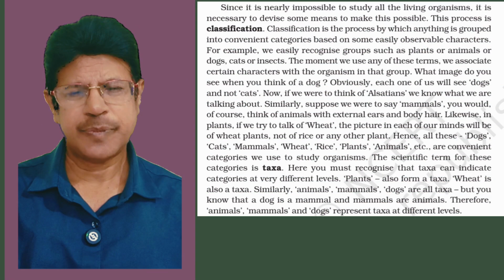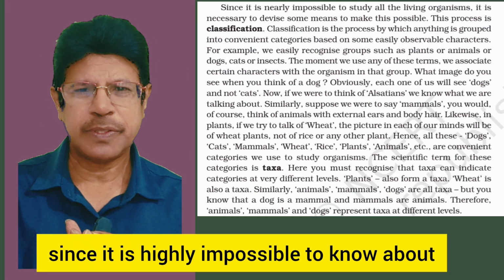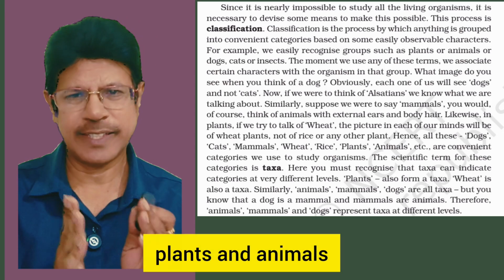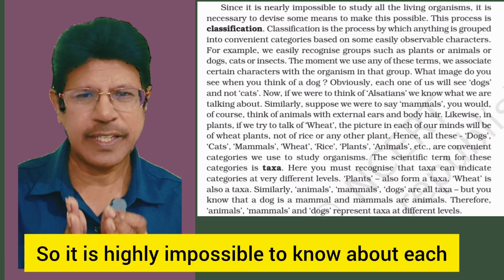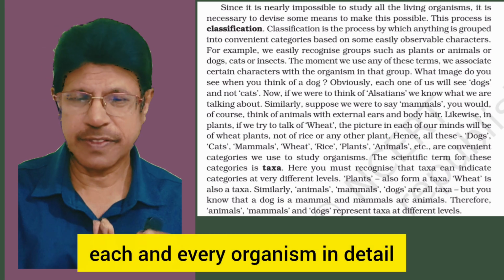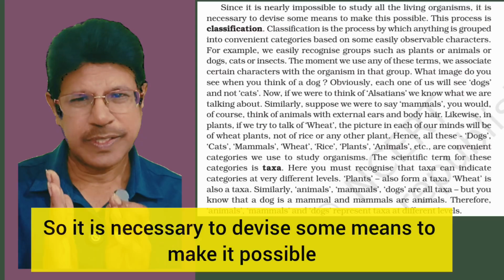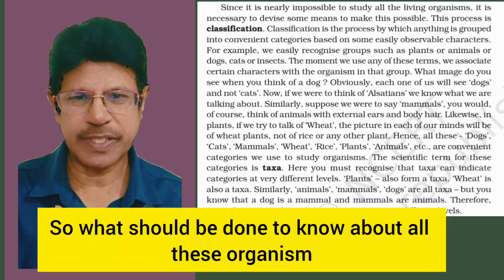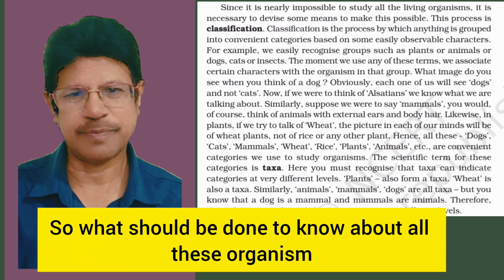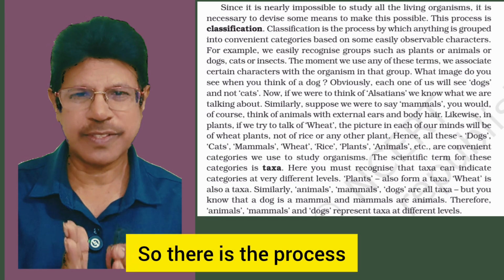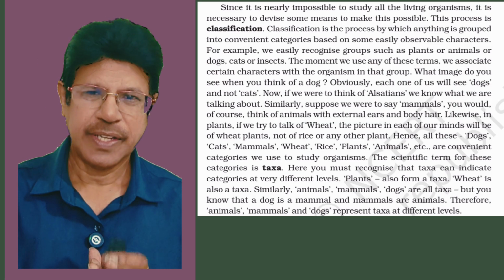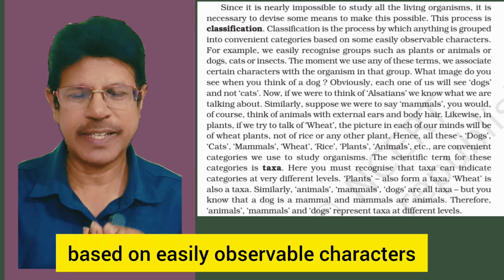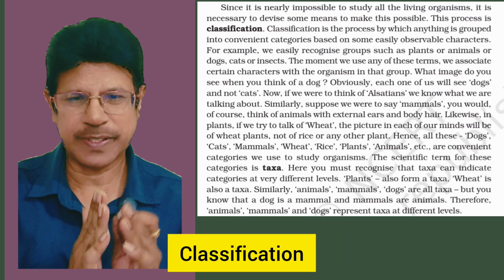In the next paragraph, since it is highly impossible to know about all the organisms because there are millions of organisms, plants and animals, it is highly impossible to know about each and every organism in detail. So it is necessary to devise some means to make it possible. So what should be done to know about all these organisms? There is a process, which is classification. Grouping things into convenient categories based on easily observable characters is classification.